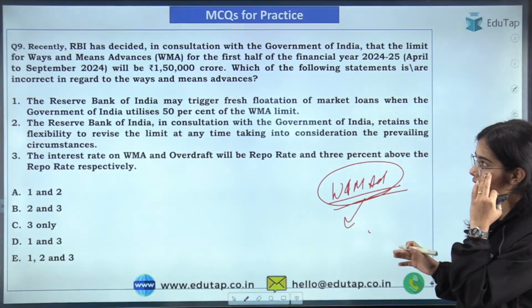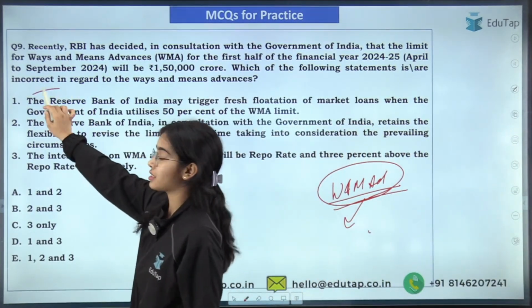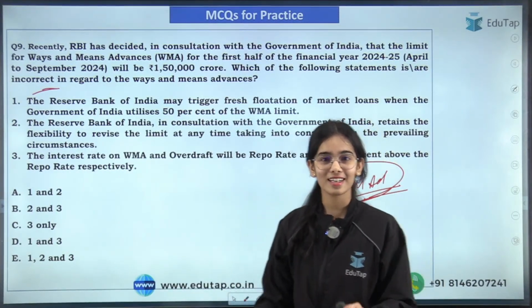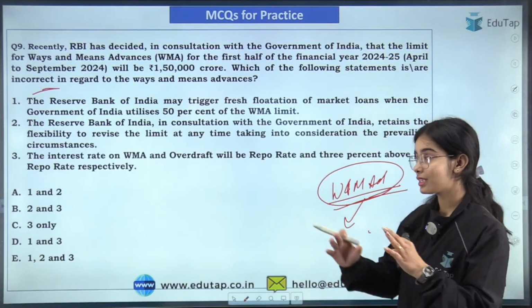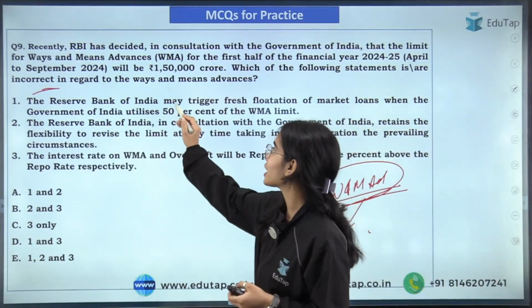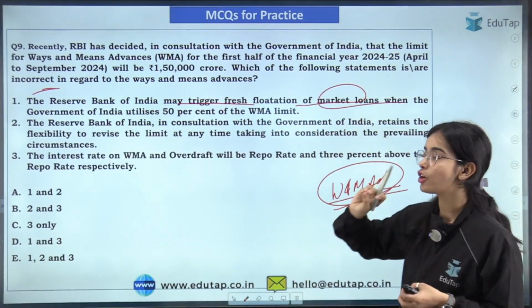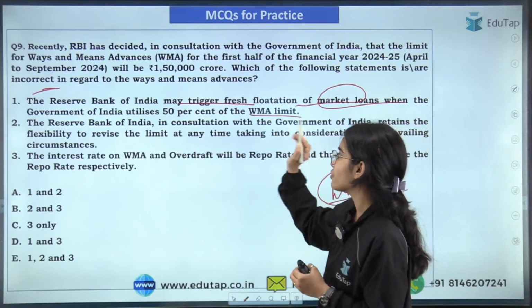I'm getting the answer D. Is it correct? First and third. You have to find the incorrect statements. Is it correct that D is the answer here? Yes, that is correct. Good to see that so many of you are able to answer all the questions correctly. The Reserve Bank of India may trigger fresh flotation of market loans when the Government of India utilizes 75% of the ways and means advances limit.